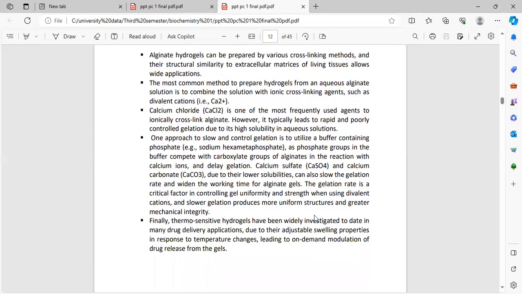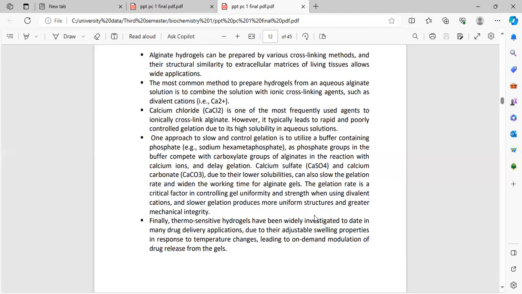One approach to slow and controlled gelation is to utilize a buffer containing phosphate, for example sodium hexametaphosphate. The phosphate groups in the buffer compete with the carboxylate groups of alginate in the reaction with calcium ions and delay gelation. Calcium sulfate, CaSO4, and calcium carbonate, CaCO3, due to their lower solubilities, can also slow the gelation rate and increase the working time for alginate gel.